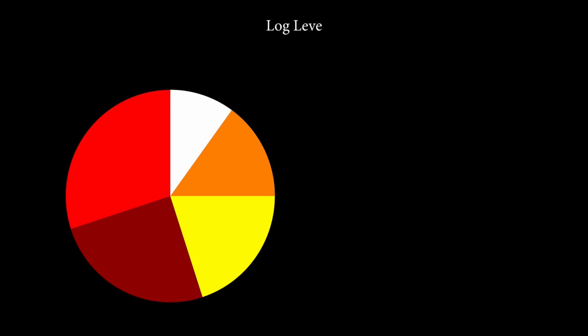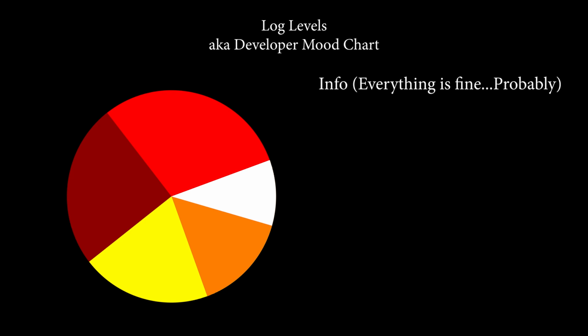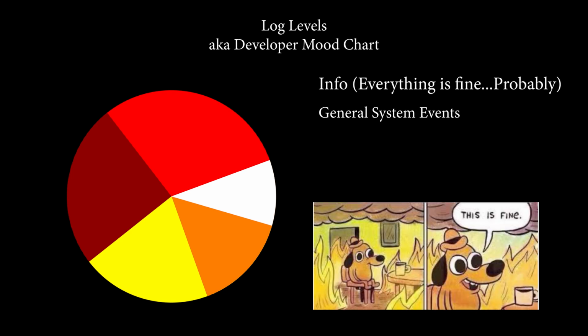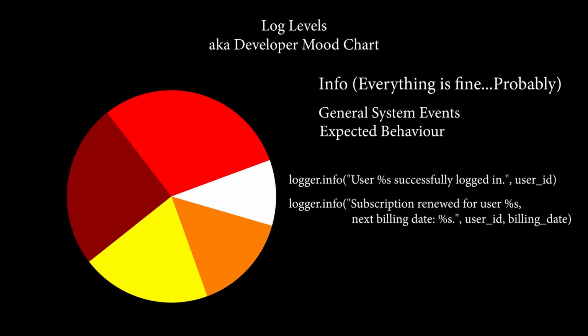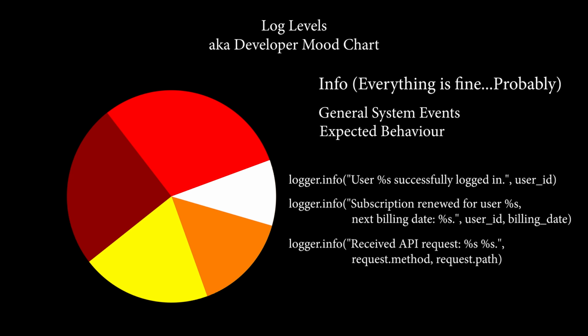That's why we use log levels to categorize logs based on importance. There are 5 main log levels. First, we have info. These are general system events. This level doesn't indicate a problem, but rather expected behavior. Things like user successfully logged in, subscription renewed for user, and received API requests.